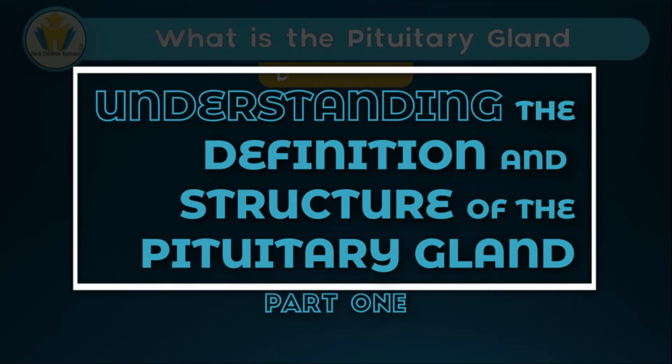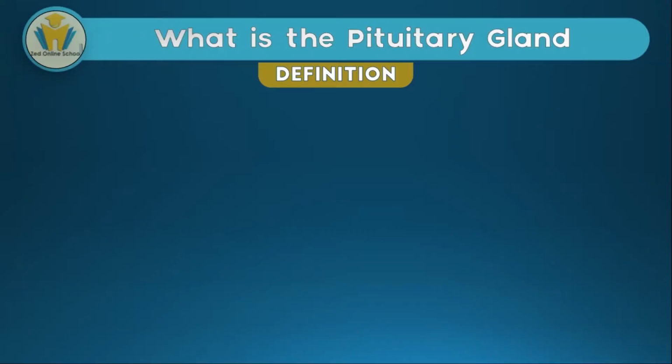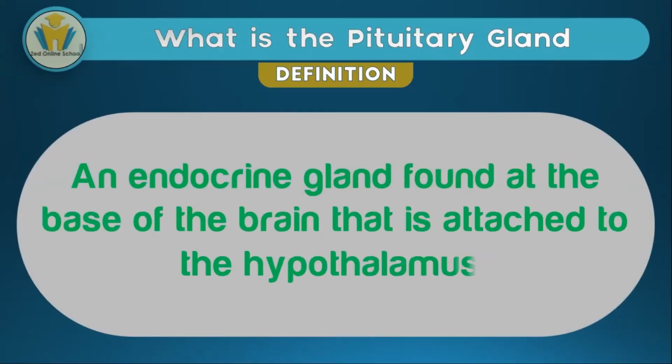We are going to start with defining the pituitary gland. What you notice about the definition of the pituitary gland is just that we are describing the location of the pituitary gland. It's an endocrine gland, always mention that, and it's found at the base of the brain. You can also sometimes add this last part where we're talking about it being attached to the hypothalamus.